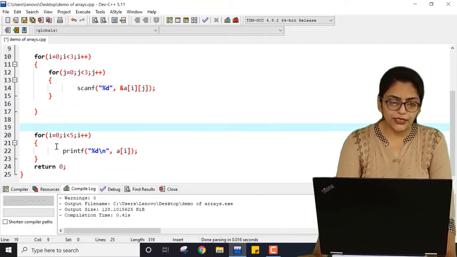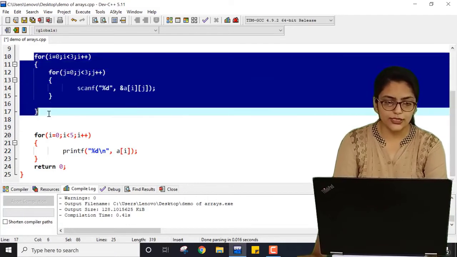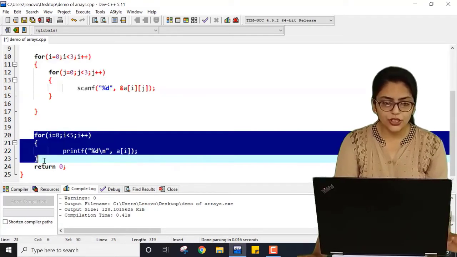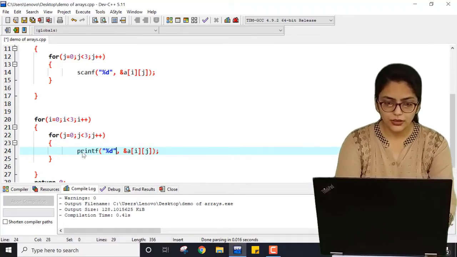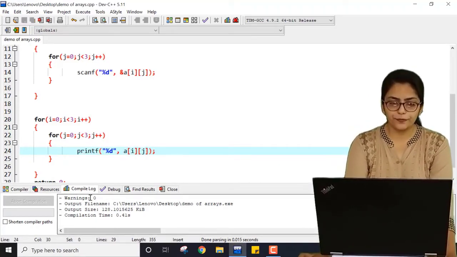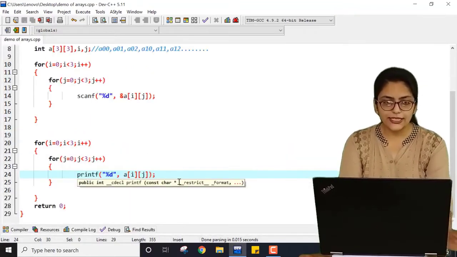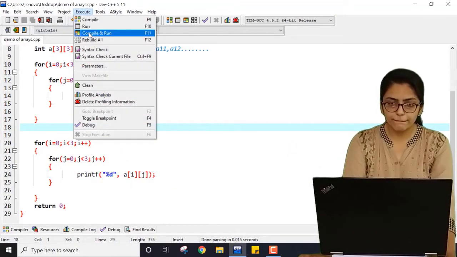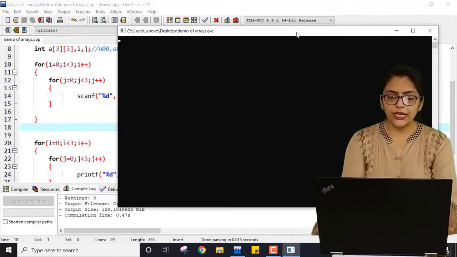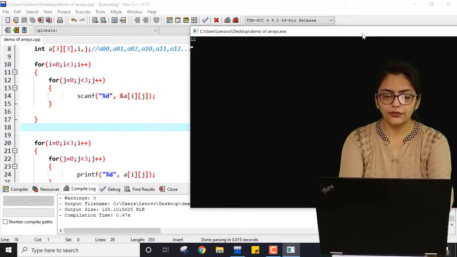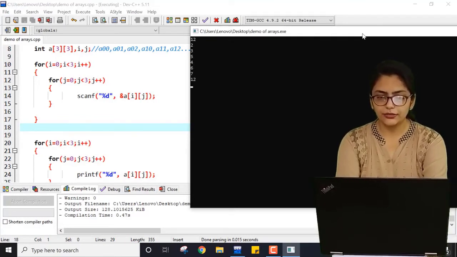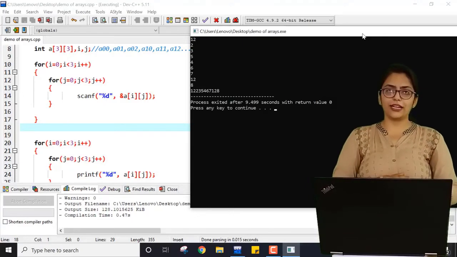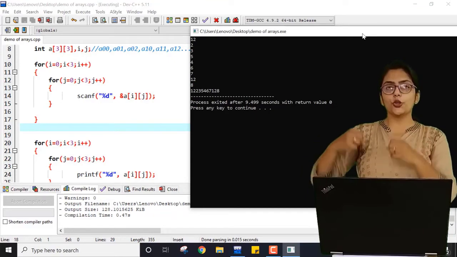In the following statement, in the print statement also, I have to consider 2 loops. So for that, I am just writing printf with i and j. Here, let me just execute this program. I am just entering random numbers: 12, 2, 3, 5, 4, 6, 7, 12, 8, in a 3 by 3 array. It is printing correctly. Now I will show you how you can print it in a good manner.